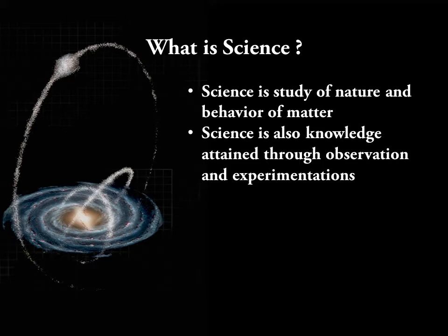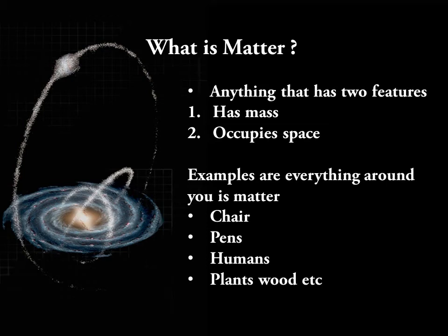We just studied in the definition of science that it deals with matter. So what is matter? Anything which occupies space and has some mass is called matter. So everything you look around you is matter: chair, pen, human beings, plants, etc. Everything around you is matter. There are two types of matter: living matter and non-living matter. Keep this in mind, living matter and non-living matter.